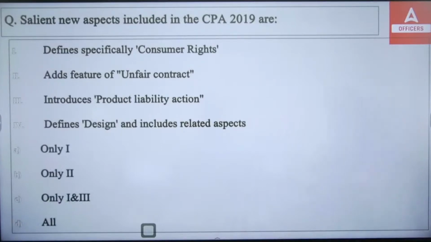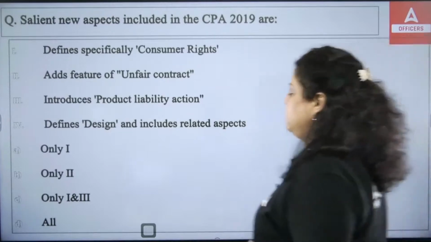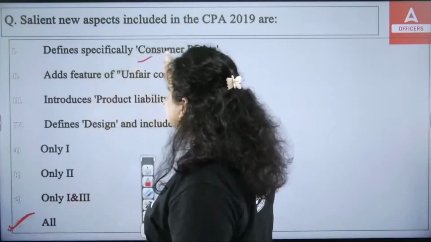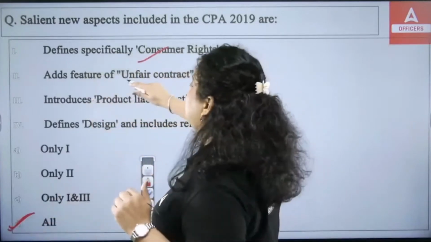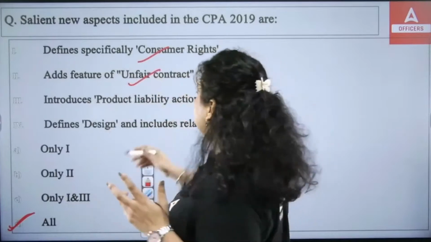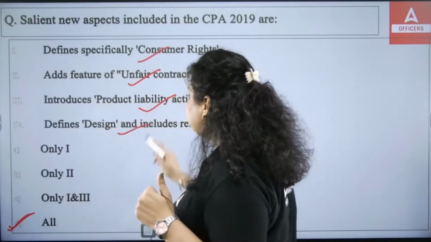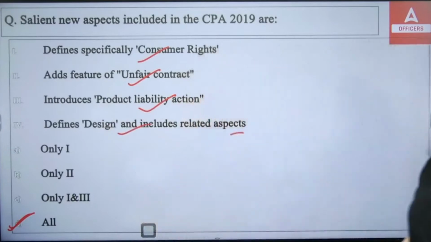So CPA is the Consumer Protection Act. Okay, and the right answer is all of the above. All of the above are the salient features of the Act. It defines specifically consumer rights. It adds a feature of unfair contract. It introduces product liability action. It defines design and includes the related aspects here. So simply these all are your salient aspects of the Act.